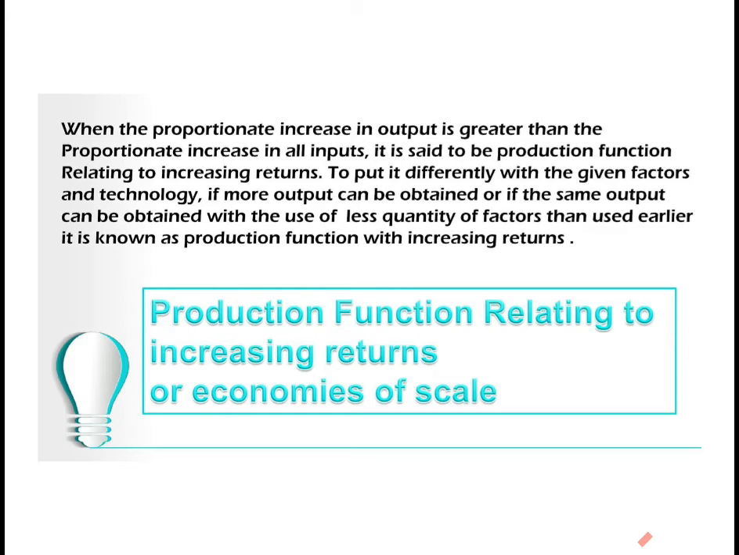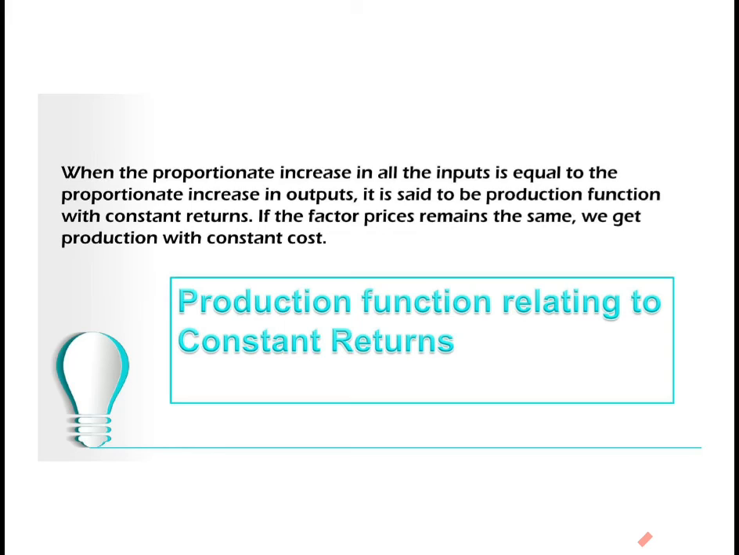When the proportionate increase in output is greater than the proportionate increase in all inputs, it is said to be production function relating to increasing returns. To put it differently, with the given factor and technology, if more output can be obtained or if the same output can be obtained with the use of less quantity of factors than used earlier, it is known as production function with increasing returns. If the price of the factors remains the same, we get production function with diminishing cost.